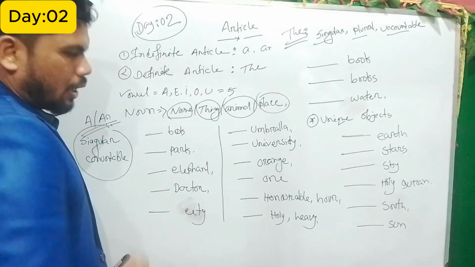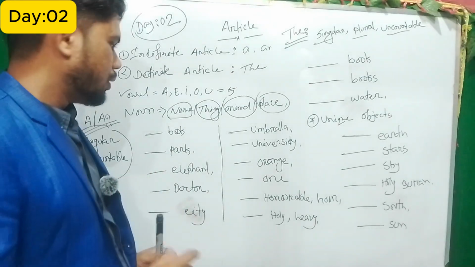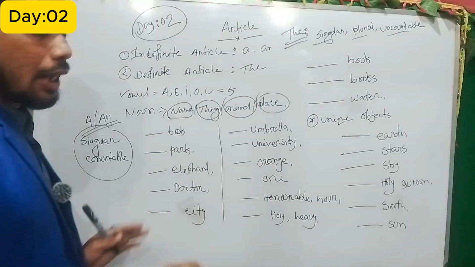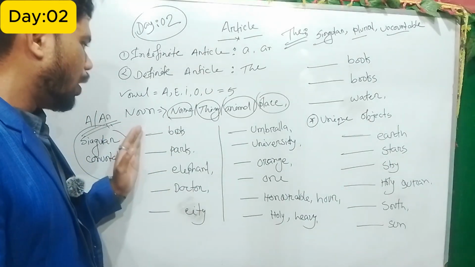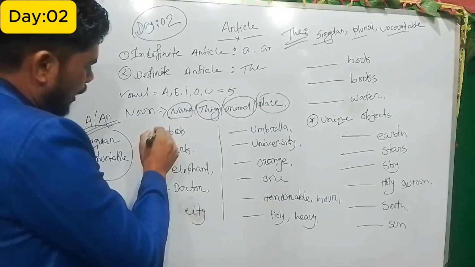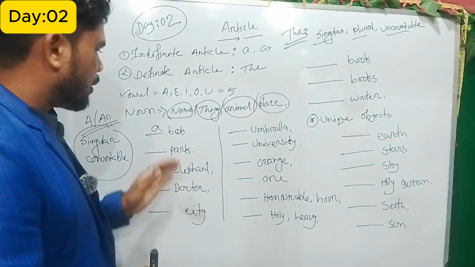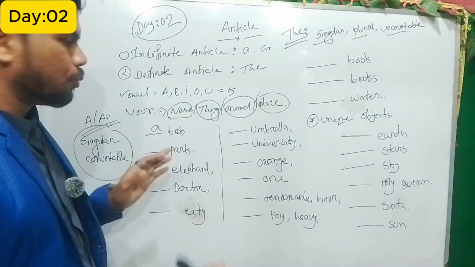So B is a consonant letter, the B sound is also consonant, and it is singular countable. In front of the word book we have to put a.